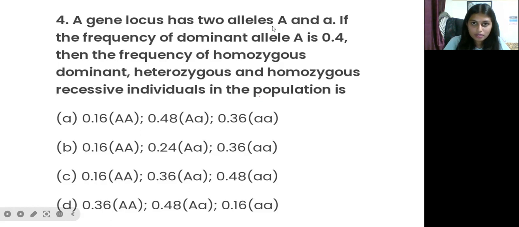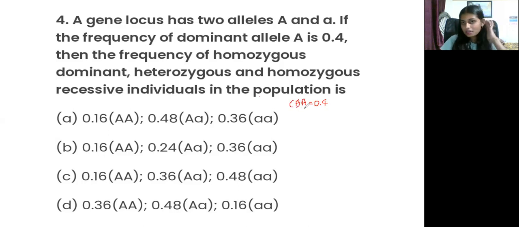So just write down what they have already given in this question. They have given big A, that is 0.4. So here this A represents P, right?